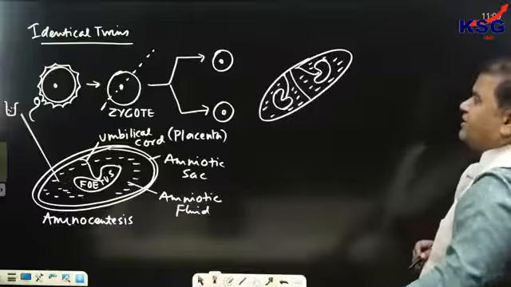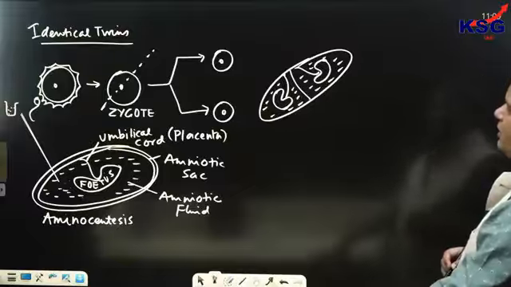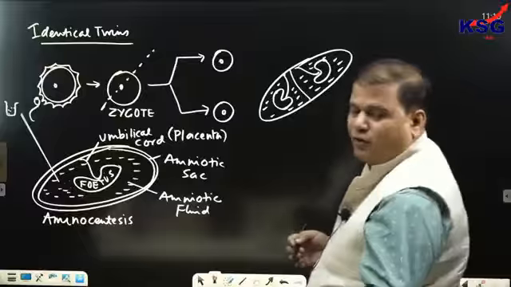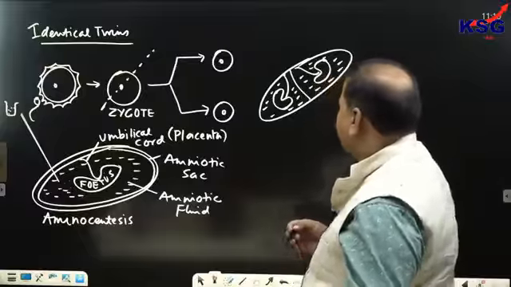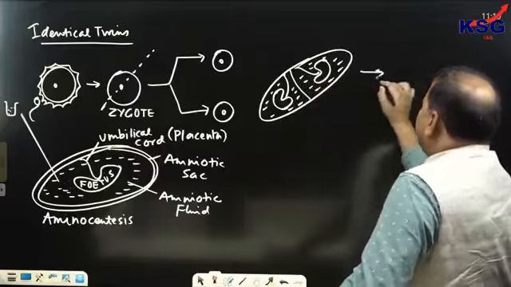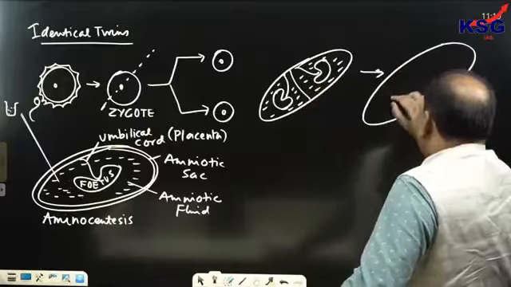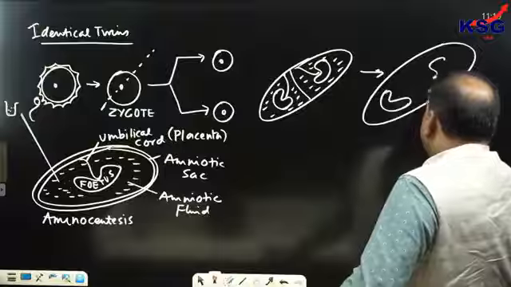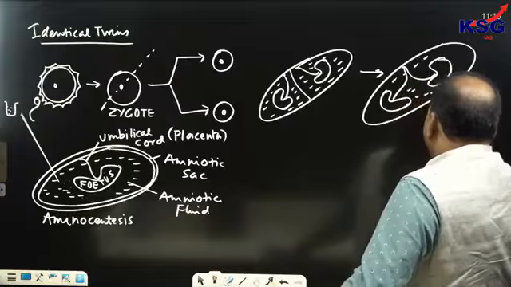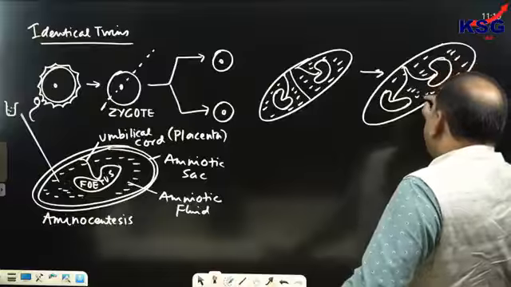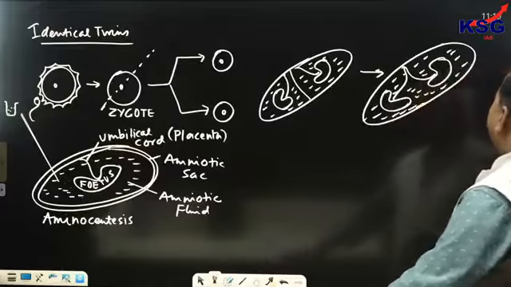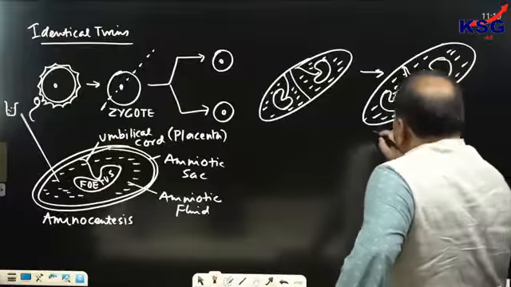Now, generally in identical twins, the fetuses leading to the birth of identical twins would be present in different amniotic sacs. But sometimes, in a rare case, they would be present in the same amniotic sac and share the same placenta. Now this type of identical twins, present in the same amniotic sac and sharing the same placenta, is referred to as what?